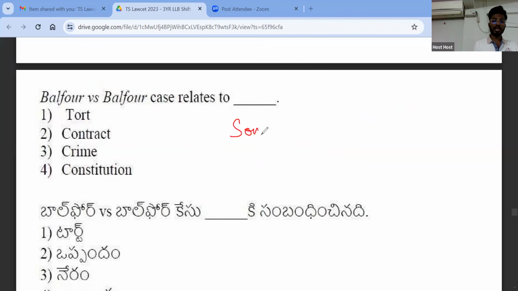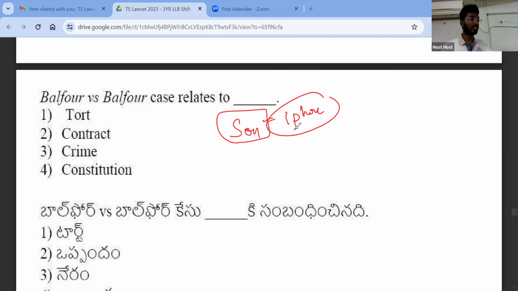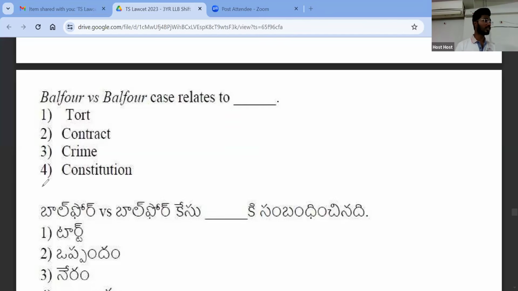Now let us suppose that I told my son that if you get good marks in the exam, I will buy you an iPhone, right? And he got good marks in the exam, but I did not buy him an iPhone. Can he go and file a case against me in the court? No, because this is a social agreement or a domestic agreement, as there is no intention to create a legal relationship, right? So that would not amount to a contract.